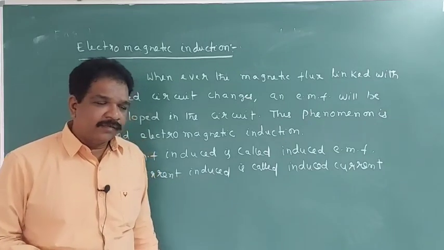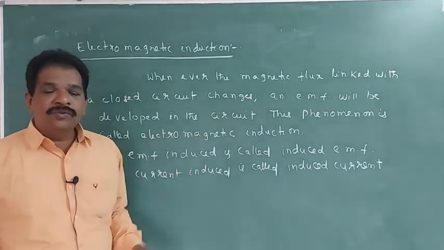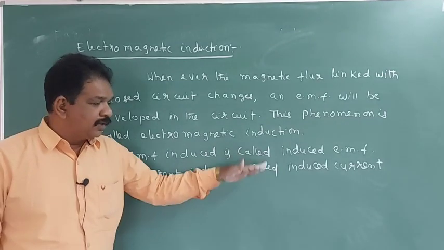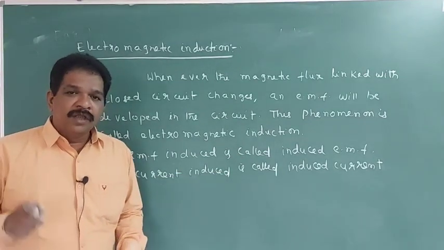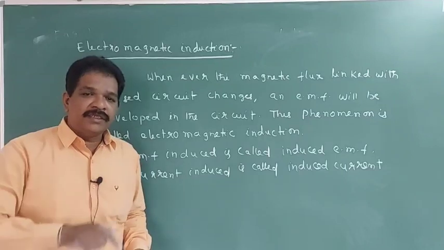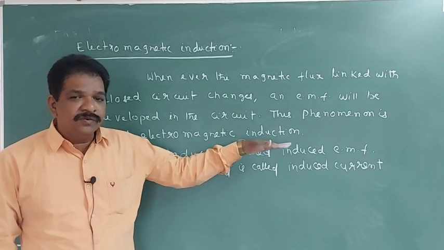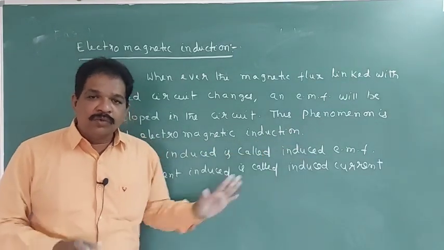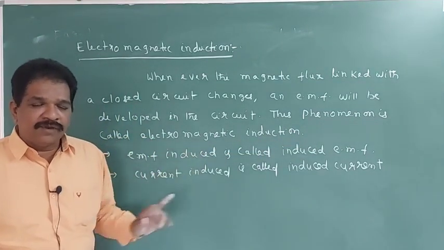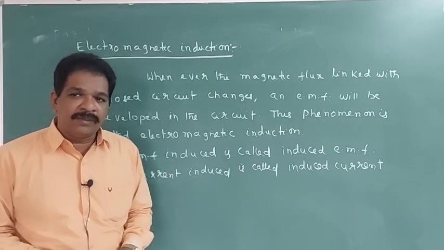Clear? Understanding? How long will this induced EMF and induced current be there? Up to there is a change in the magnetic flux. When the magnetic flux is continuously changing, up to that time only this EMF or induced current will be there.